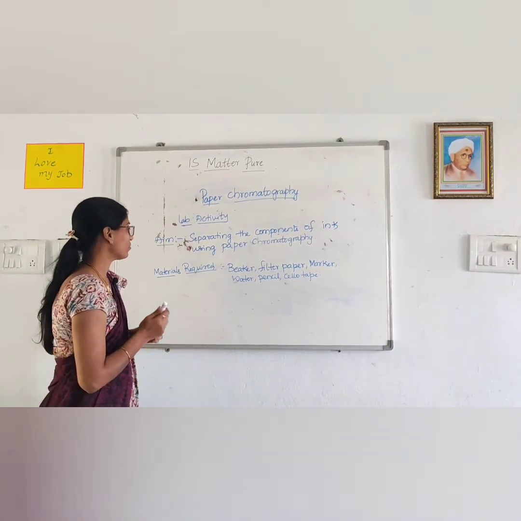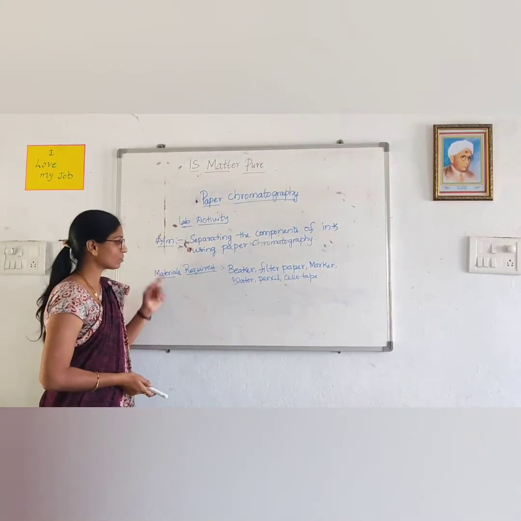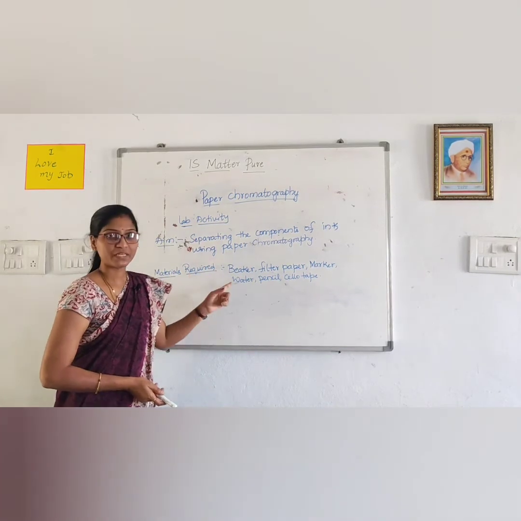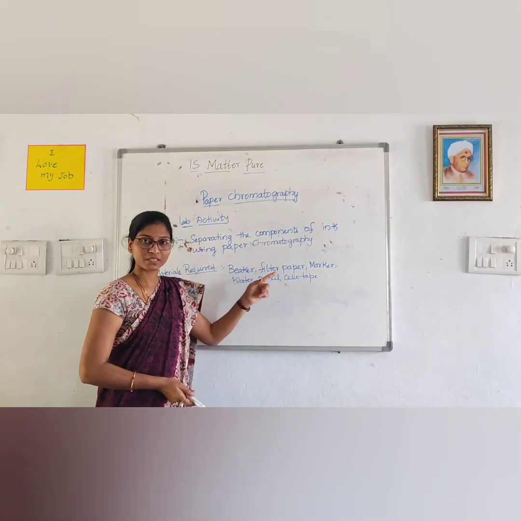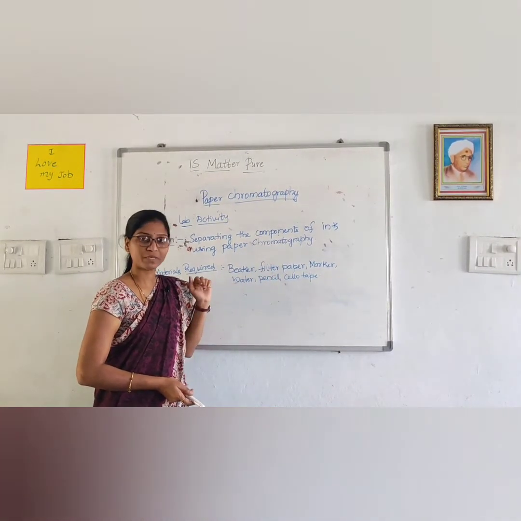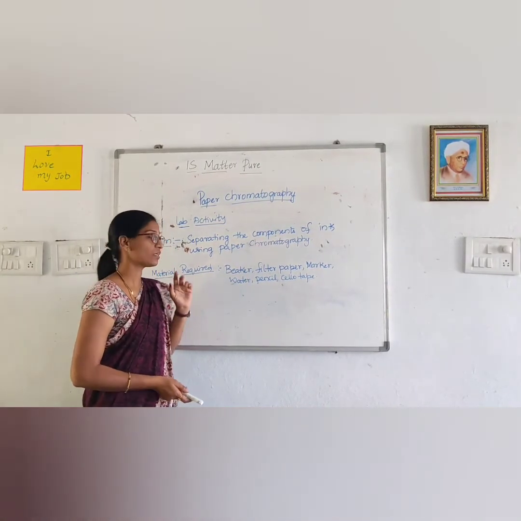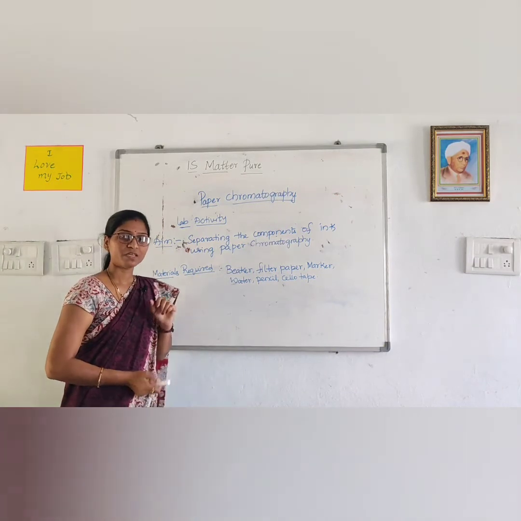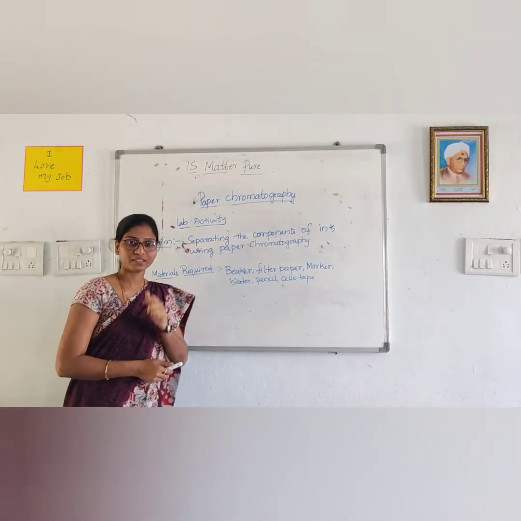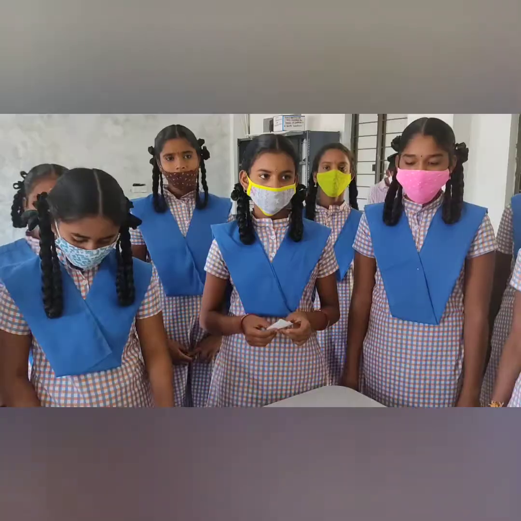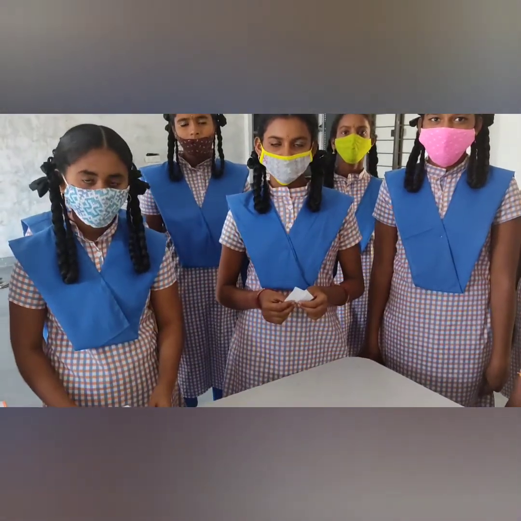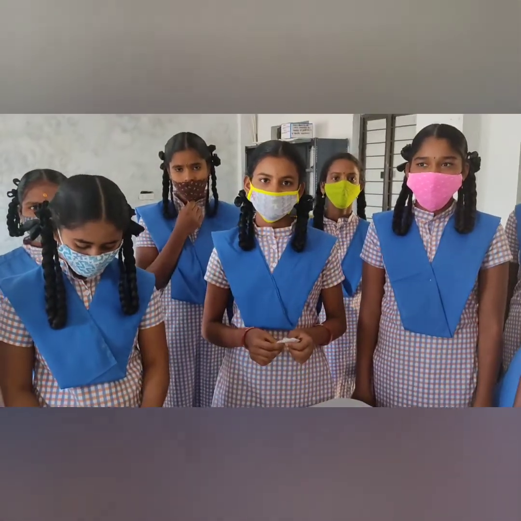Now for doing this activity we require materials like beaker, filter paper, non-permanent marker, water, pencil and sellotape. So these are the different materials required. Now we will do this activity and write the procedure. See children, now we are going to perform the paper chromatography activity.